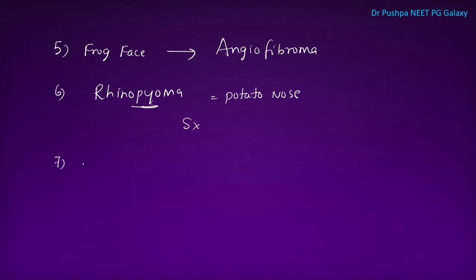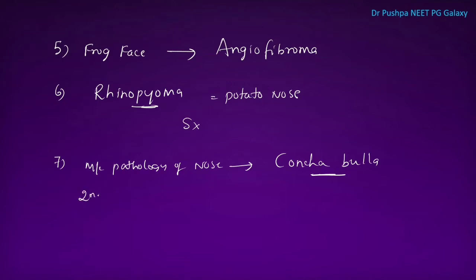Next one is, what is the most common pathology of nose? It is concha bullosa. This means there is a large turbinate. This is the most common pathology of nose. What is the second most common pathology of nose? It is DNS, deviated nasal septum.